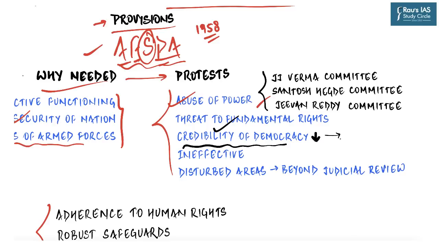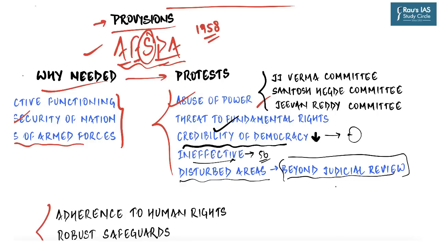There are certain areas where insurgency and terrorism got bolstered as a result of AFSPA, because people's disillusionment with the democratic setup is exploited by secessionists and terror sympathizers, which leads to more violence and more counter-violence, creating a vicious cycle. Then, according to some people, it has proven to be ineffective. Critics argue that this act has failed in its objective of restoring normalcy in disturbed areas, although being in existence for about 50 years. And then finally, the areas which might be declared by the government as disturbed areas are beyond judicial review, which in essence violates the basic structure of the Constitution of India.